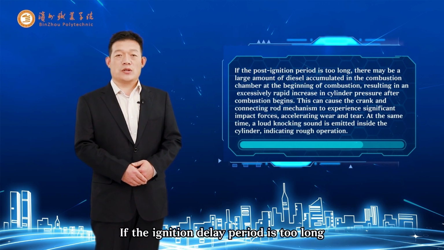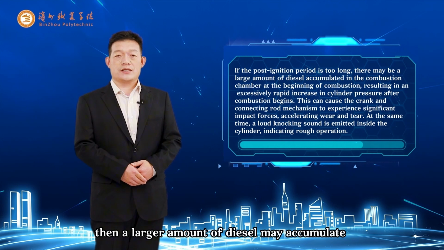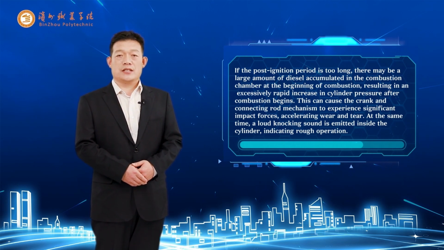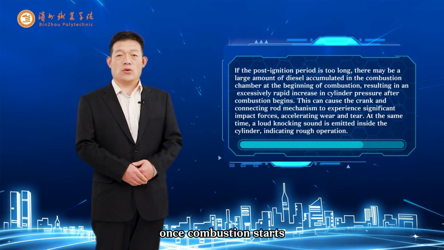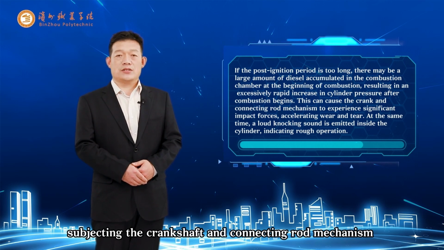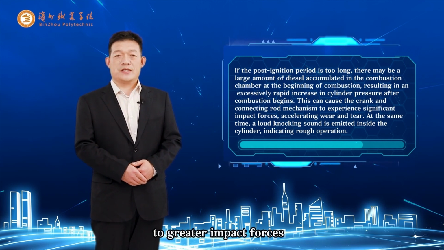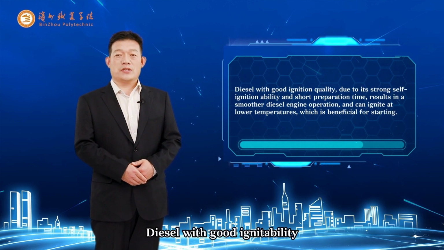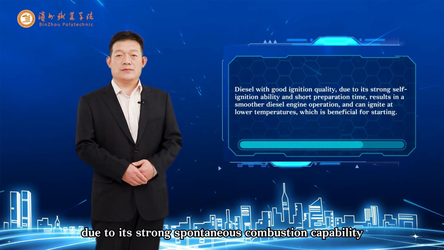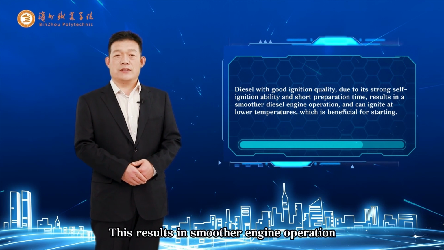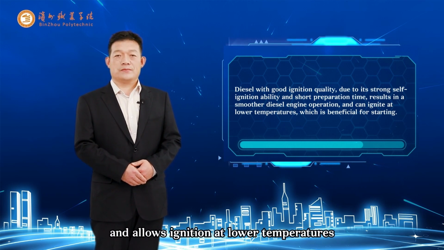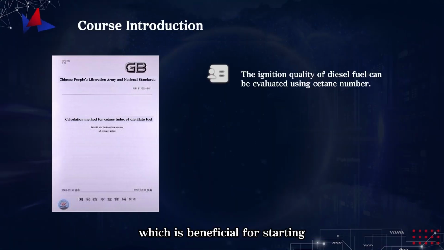If the ignition delay period is too long, then a larger amount of diesel may accumulate in the combustion chamber before combustion begins. This can cause the pressure in the cylinder to rise too rapidly once combustion starts, subjecting the crankshaft and connecting rod mechanism to greater impact forces and accelerating wear. At the same time, slight knocking sounds occur in the cylinder and the engine runs roughly. Diesel with good ignitability, due to its strong spontaneous combustion capability, requires a shorter preparation time. This results in smoother engine operation and allows ignition at lower temperatures, which is beneficial for starting.